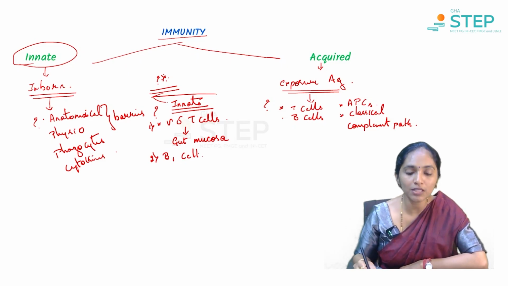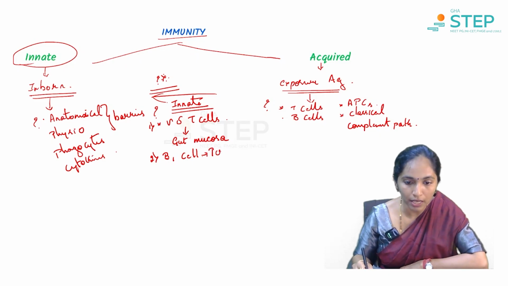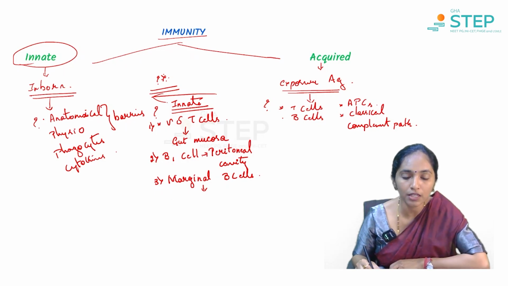These B1 cells are present in the peritoneal cavity and are again an innate immunity component. And the third one is the marginal zone B cells, which are present at the edge of the lymphoid follicle, and these are also components of innate immunity.